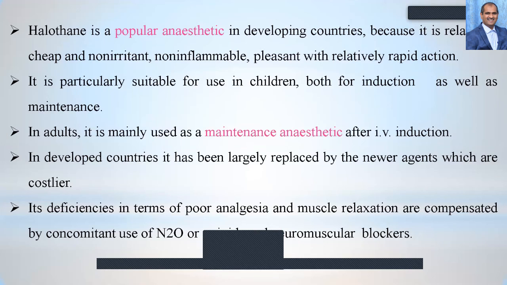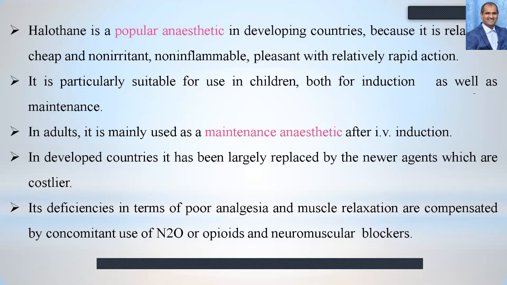The halothane is a popular anesthetic in developing countries because it is relatively cheap, non-irritant, non-inflammable, pleasant in smell and relatively rapid in action. So it is particularly suitable for use, especially in children, both for induction as well as maintenance. Dantrolene is used for the treatment of malignant hyperthermia.